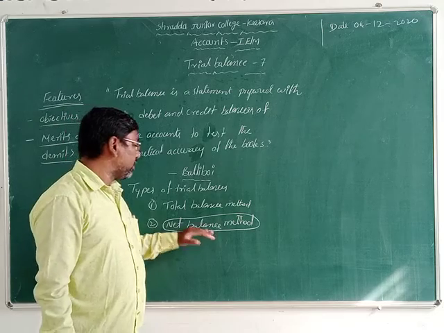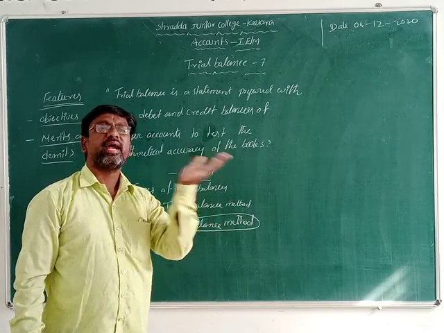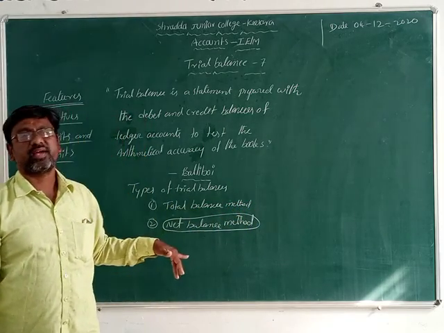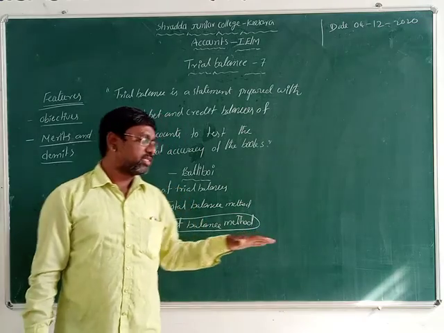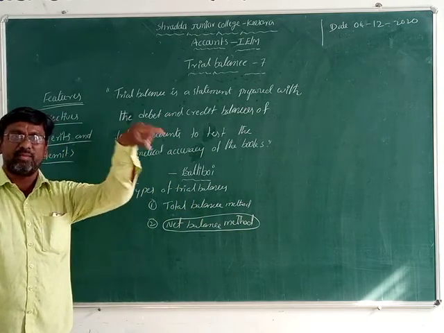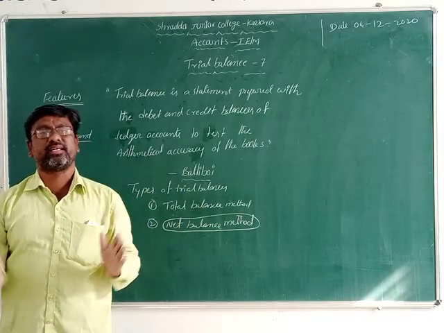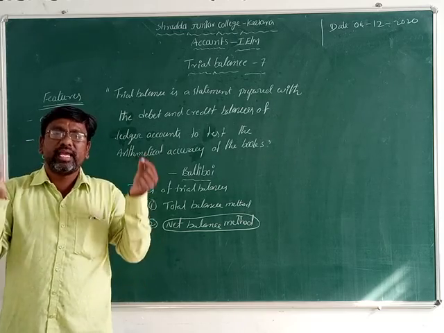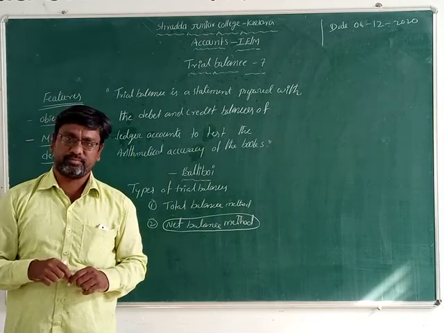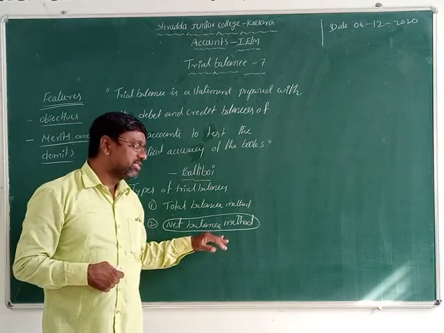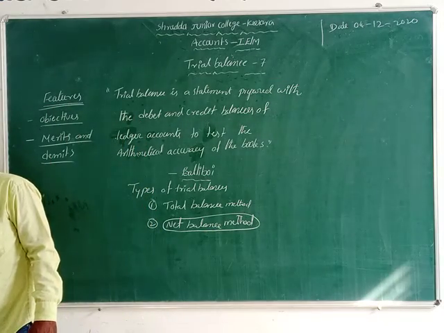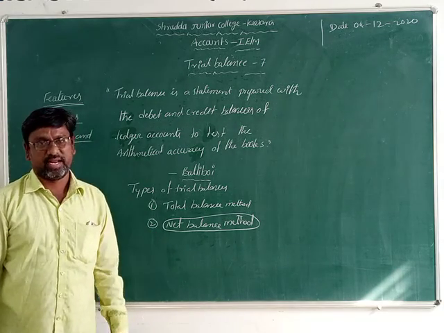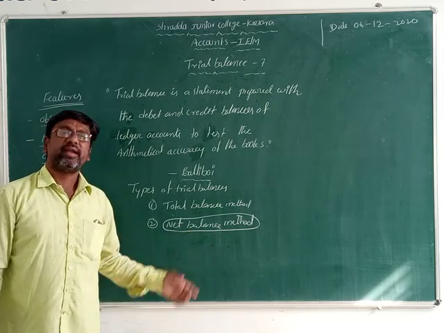Okay now, so in the net balance method we take debit and credit separately. Debit balances we take on the debit side and credit balances we take on the credit side. The net balance shows the immediate amount of what is debit and what is credit. In the net balance method, debit and credit are equal each and every time. So that is the net balance method. It is very popular nowadays. Each and every business can use the net balance method.